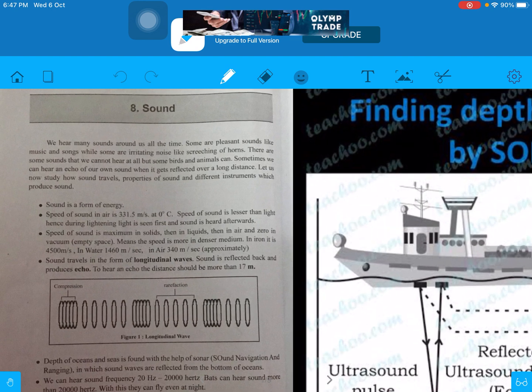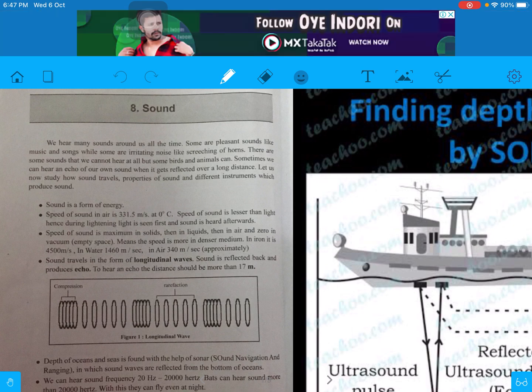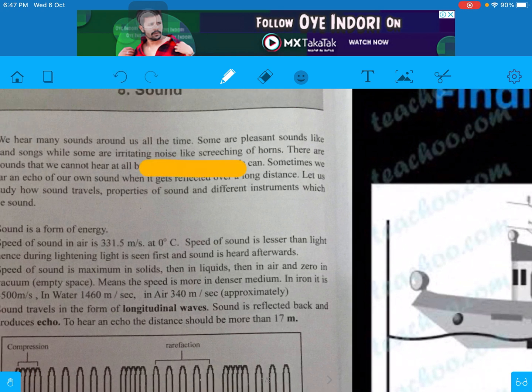We hear many sounds around us all the time. Some are pleasant sounds like music and songs, while some are irritating noise like screeching of horns. There are some sounds that we cannot hear at all, but some birds and animals can, like ultrasonic or infrasonic.